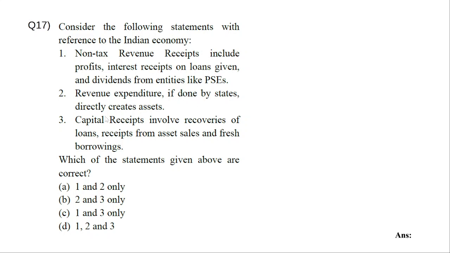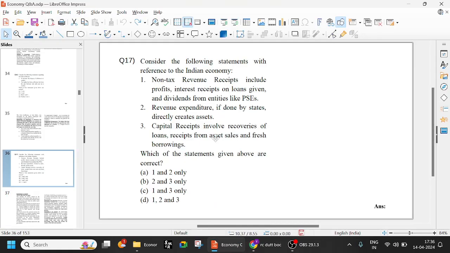Capital receipts involve recoveries of loans. Fine, that is capital receipt, receipt from asset sales, and fresh borrowings. So all those are correct. Which are correct? 1 and 3 is correct, right? So option C. Okay.